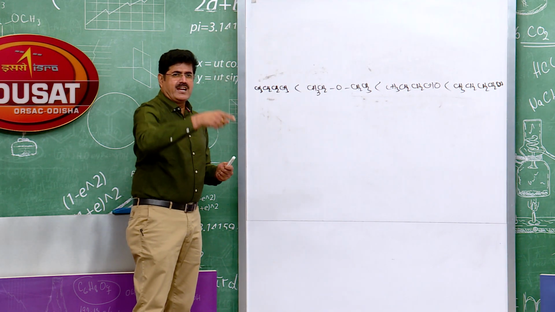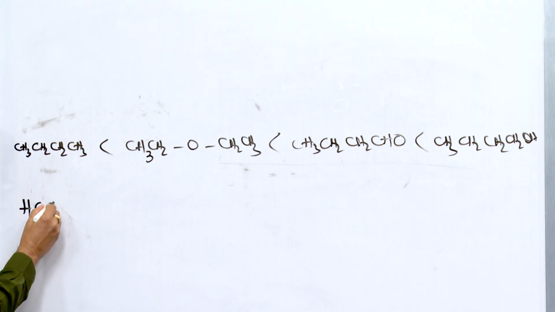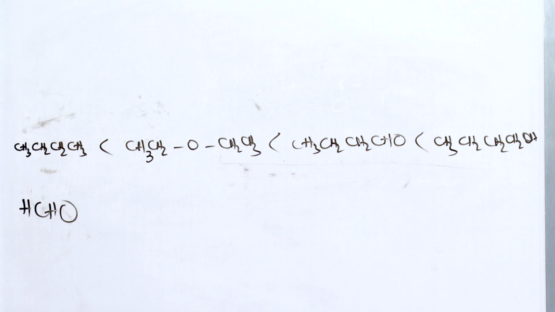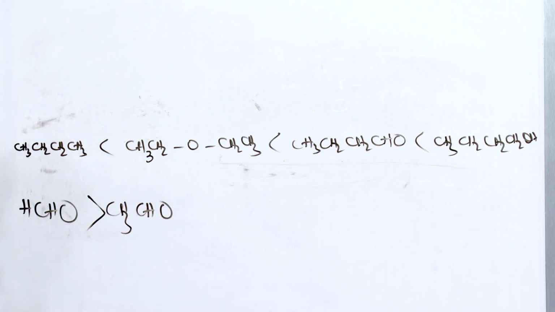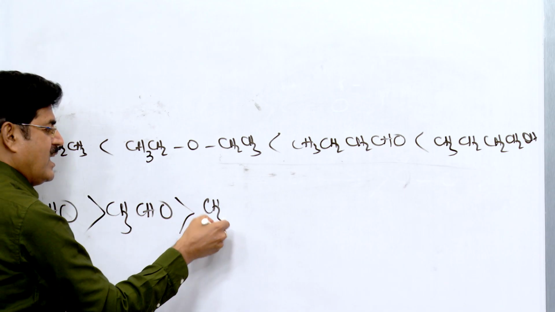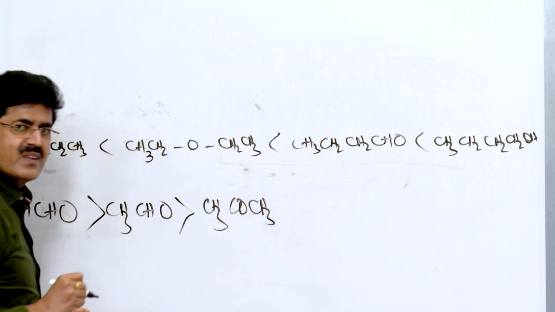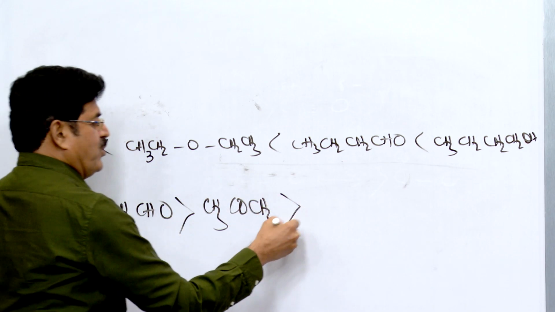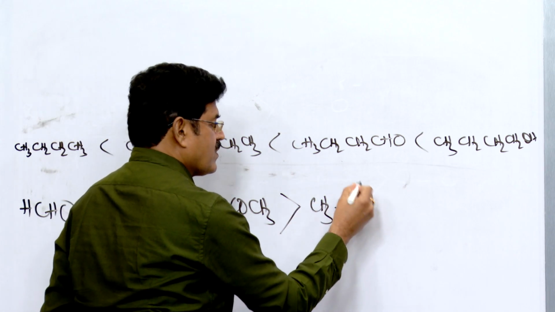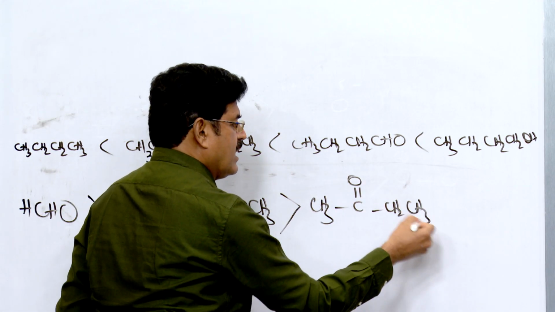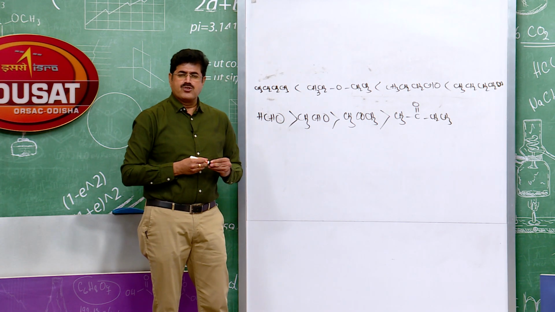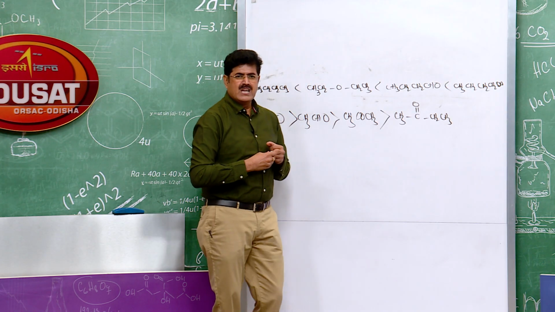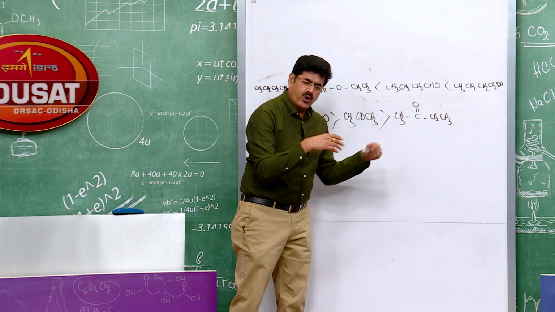The answer is formaldehyde. Formaldehyde is the most reactive towards nucleophilic addition here, followed by acetaldehyde, because aldehydes are more reactive than ketones. Then there are two ketones, acetone followed by butanone. This is butanone. No need to say butan-2-one, because with four carbons this is the only ketone possible. So this is butanone.